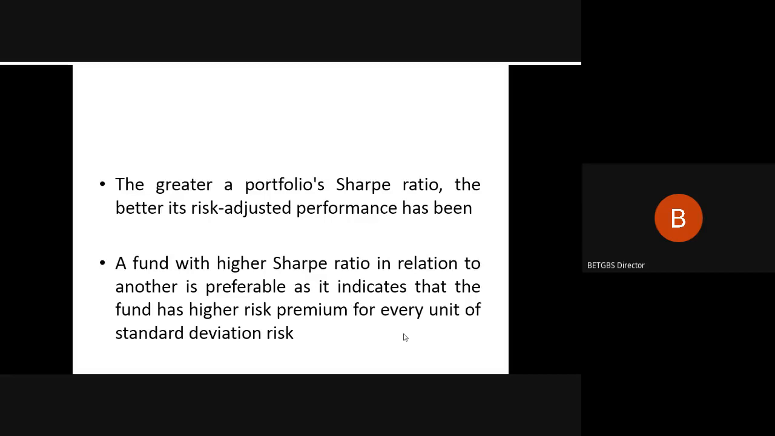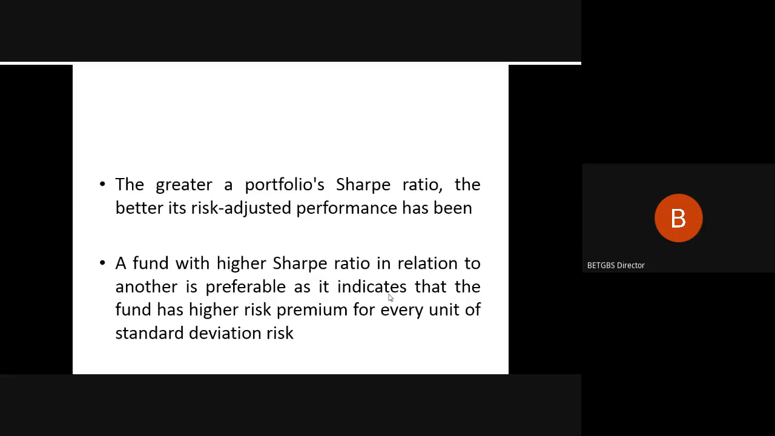A fund with higher Sharpe ratio in relation to another is preferable, as it indicates that the fund has higher risk premium for every unit of standard deviation risk that we consider. So this is what the ratio measures. If you take additional risk, that additional risk should always give you a better risk premium. Otherwise, it is not worthwhile to consider a risk which diminishes your original return. And that is the reason all these models are considered from the risk averse investor perspective.